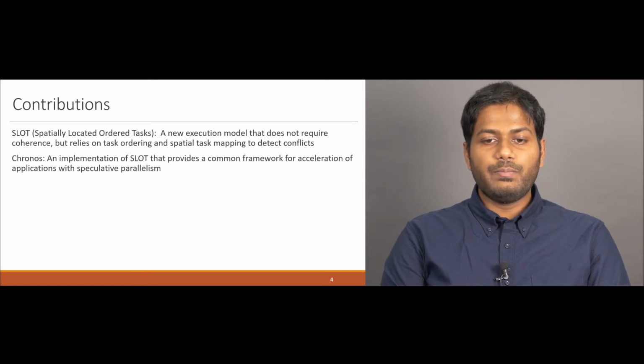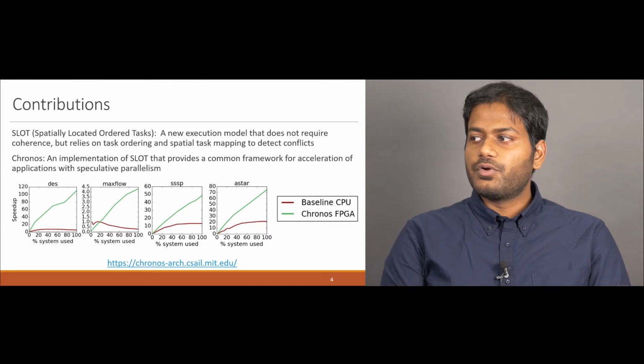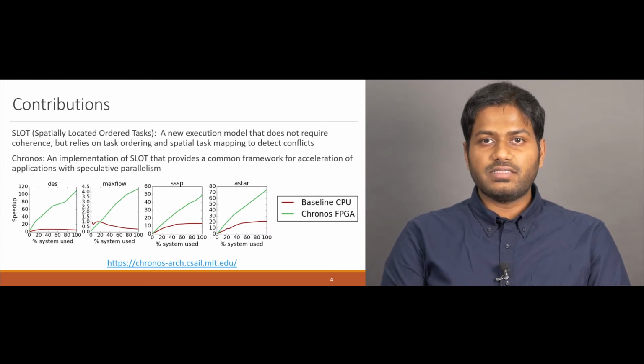Using this insight, we propose two contributions. Slot, or spatially located ordered tasks, is a new execution model that does not require coherence, but instead relies on task mapping and task ordering to detect conflicts. Chronos is an implementation of Slot that provides a common framework for acceleration of applications with speculative parallelism. We use Chronos to build accelerators for several hard-to-parallelize applications, achieving significant speedups over a 40-threaded baseline CPU. Chronos is open source and can be accessed from this URL.